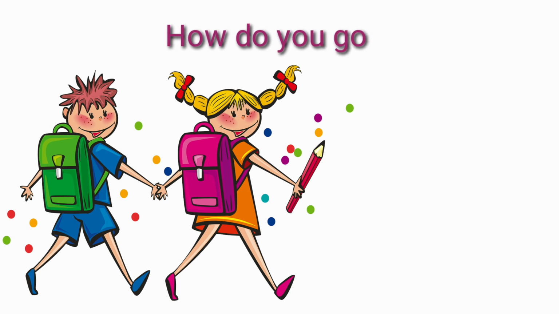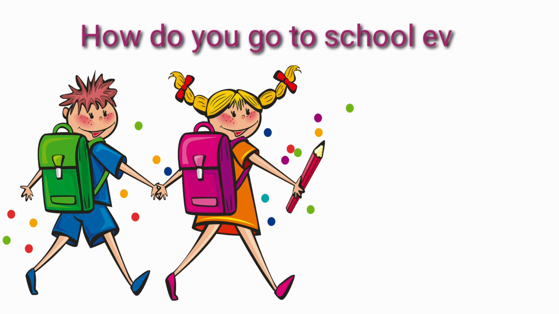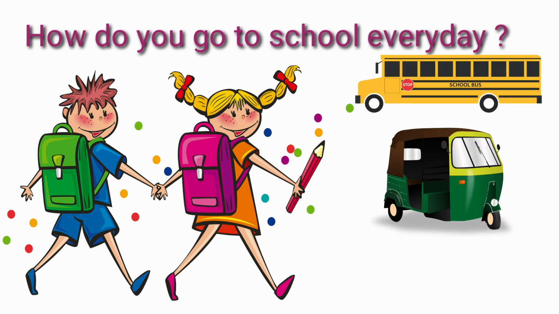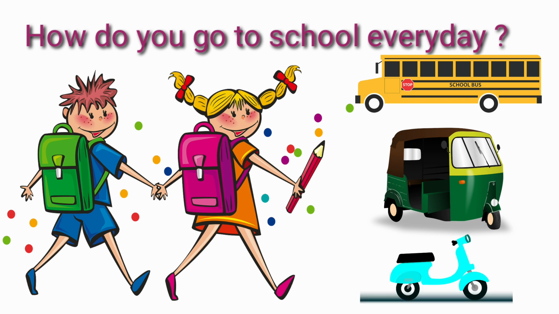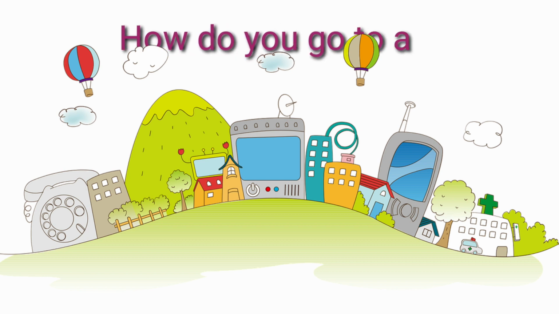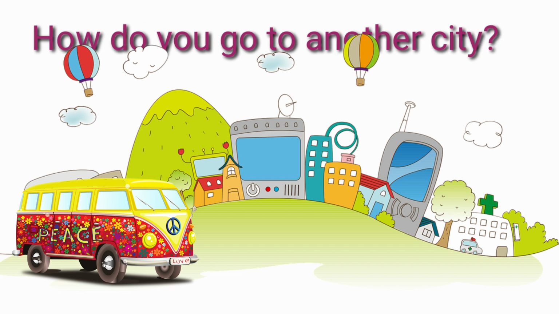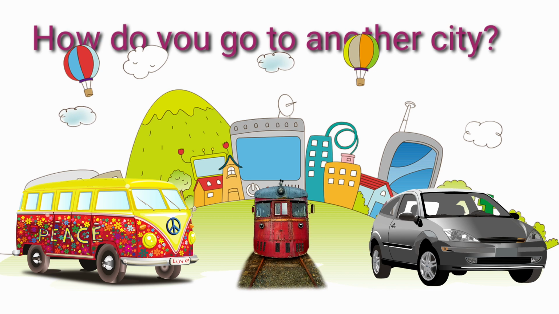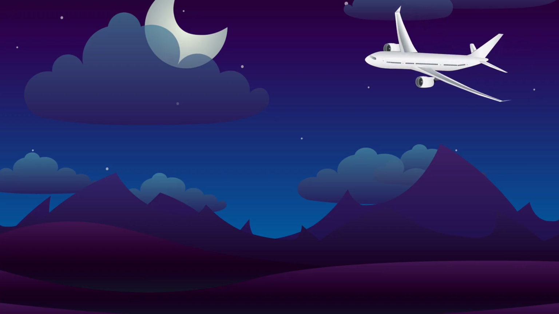Kids, how do you go to school every day? Some children go to school by bus, some by auto rickshaw, some by scooter, right? Now tell me, if you have to go to another city to meet your friend, how will you go? By bus, by train, or by car, right? Kids, if you have to go to another country to meet your cousin, how will you go? By aeroplane, right? Well, we need to travel from one place to another all the time.